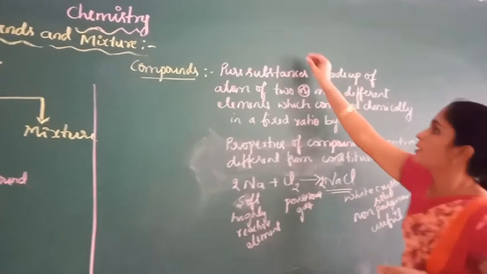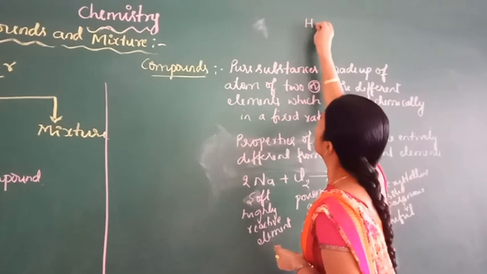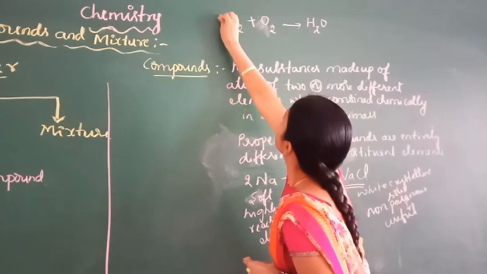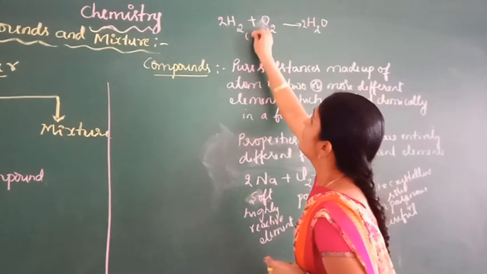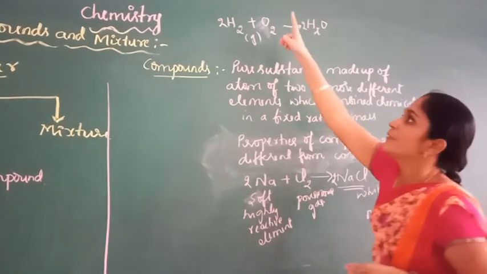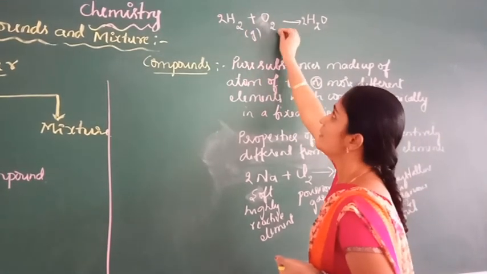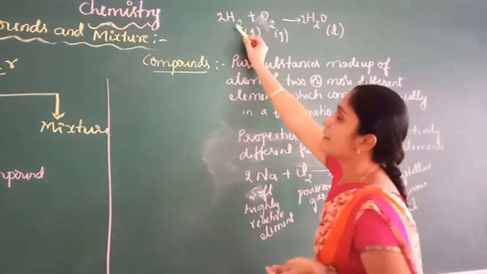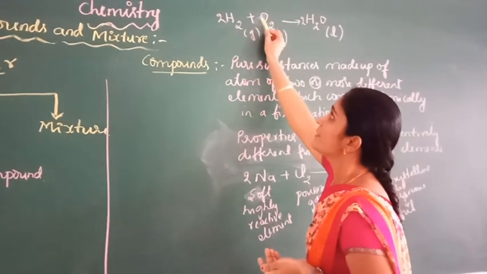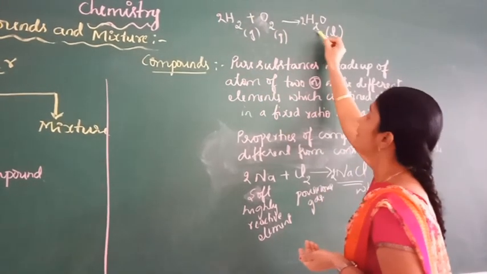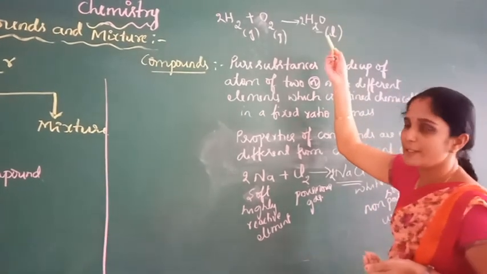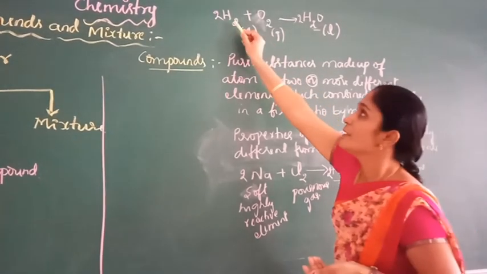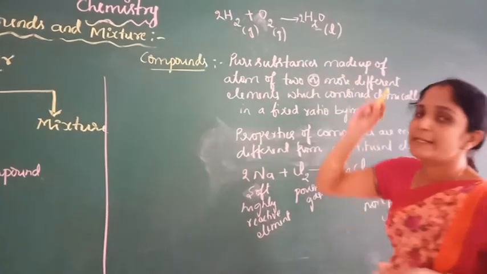Another example is water. Water is formed from hydrogen and oxygen. Here the properties of water are entirely different from the constituent elements. Hydrogen and oxygen are gases, but water is a liquid at room temperature. Hydrogen gas is a combustible gas and burns, and oxygen is a supporter of combustion. But water is used to extinguish fire. Therefore the properties of compounds are entirely different from those of their constituent elements.